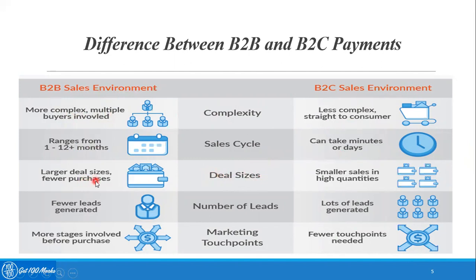And deal sizes: larger deal sizes and fewer purchases, whereas in case of B2C, smaller sales in high quantities. The number of customers is more when it comes to B2C, but the amount of transactions is very small. And for number of leads getting generated, fewer leads will get generated in B2B because word of mouth or the goodwill of the company plays a much lesser role when a huge quantity of sale is being traded between two different businesses. But when it comes to B2C, a lot of leads get generated.